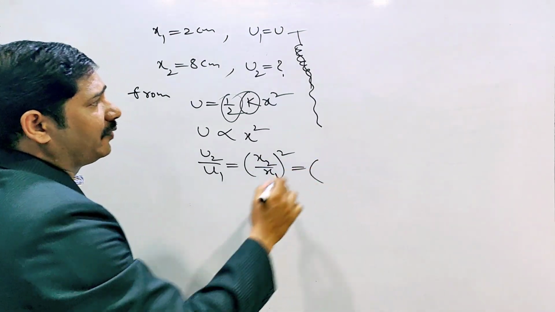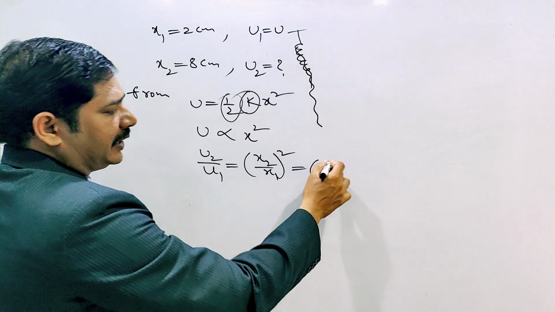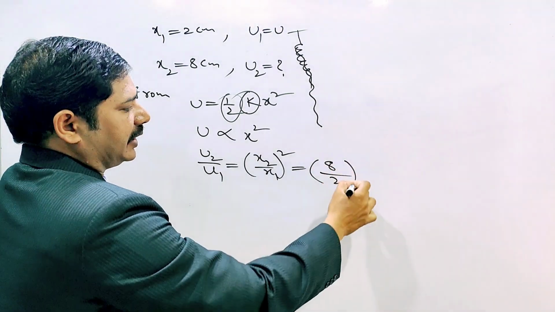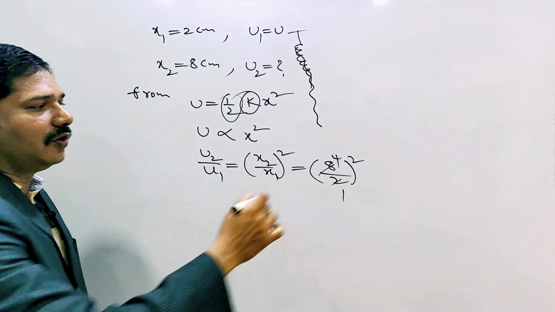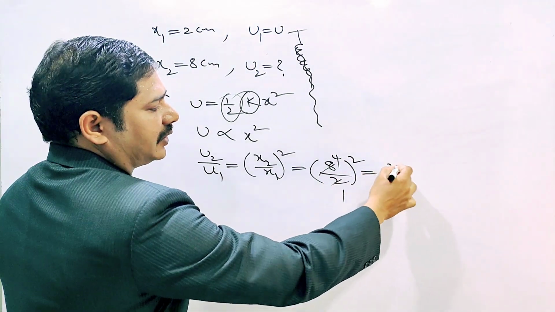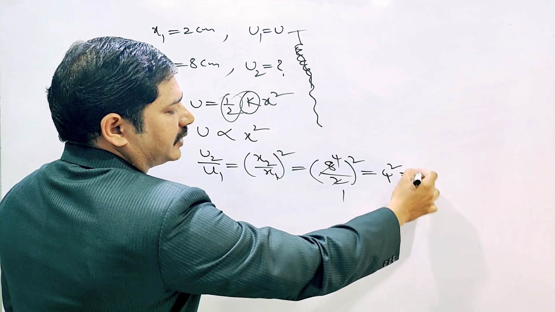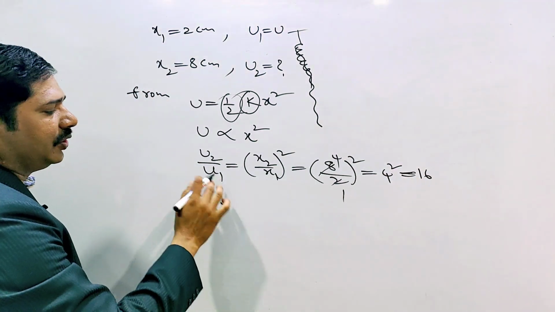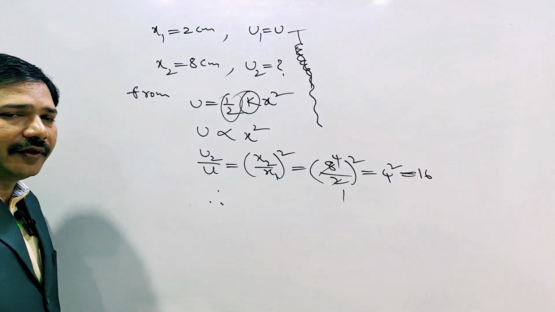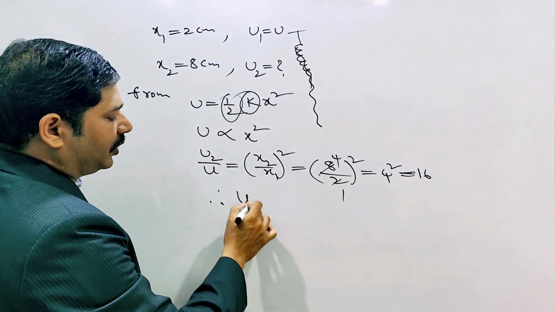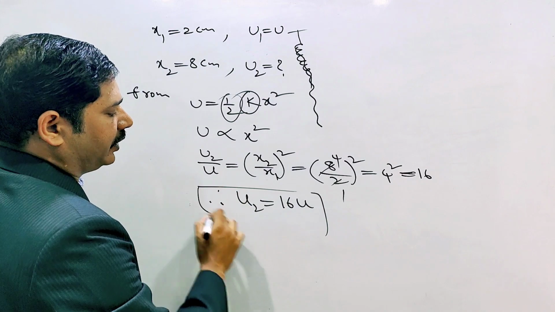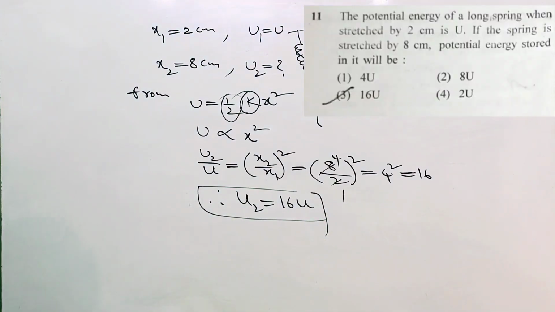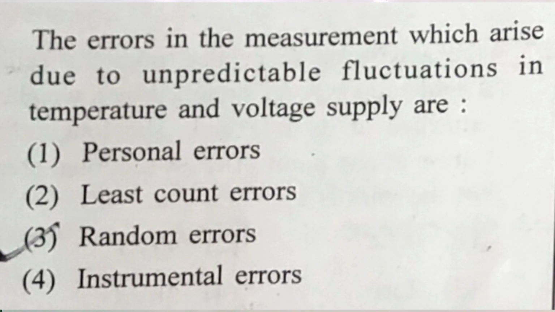Substitute x2 value and x1 value. 8 centimeter by 2 centimeter whole square. 2 1 ja, 2 4 ja. Here 4 square. The 4 square is what? 16. Therefore, U1 is given. What are they given? U1 is U only given. Therefore, U2 equal to how much? 16U. U2 equal to 16U. So, which option is correct? Third option is correct. Next question you can check.